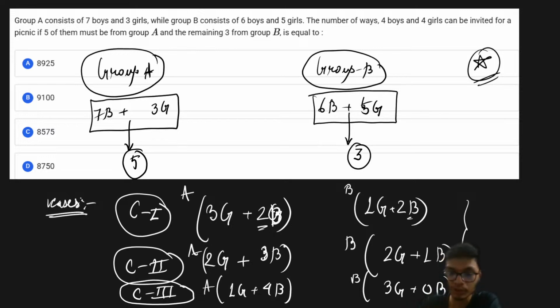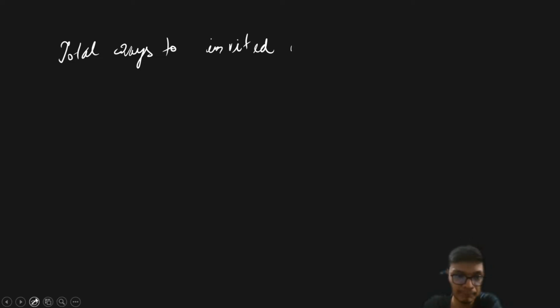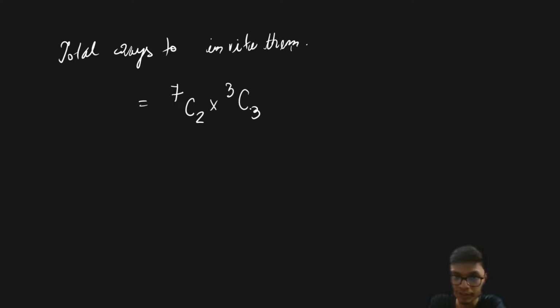So now, if you find the total number of ways to invite them, for the first case, out of the 7 boys you are choosing 2 boys, and out of 3 girls you are choosing 3 girls.